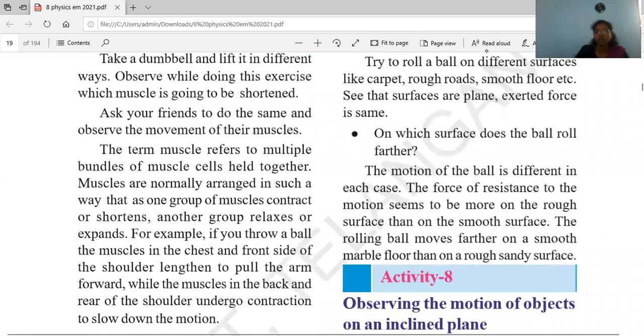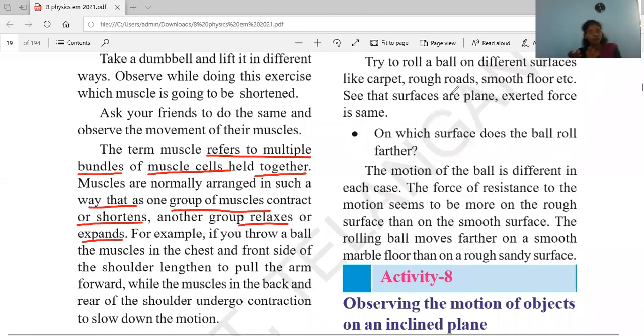So, here the term muscle refers to multiple bundles of muscle cells held together. Muscles are normally arranged in such a way that as one group of muscles contracts or shortens, another group relaxes or expands.